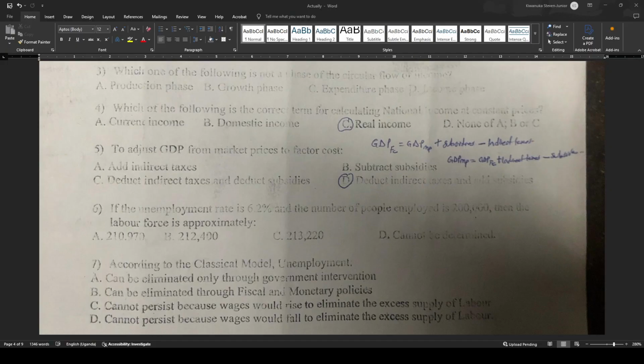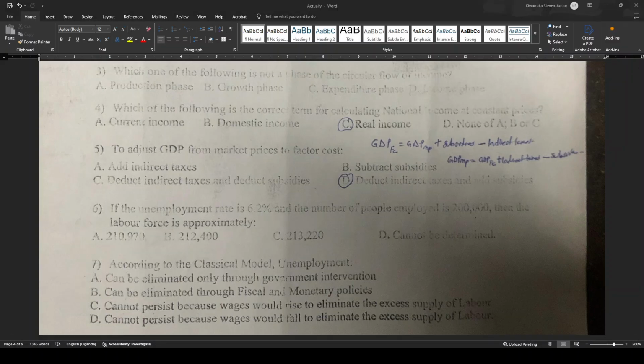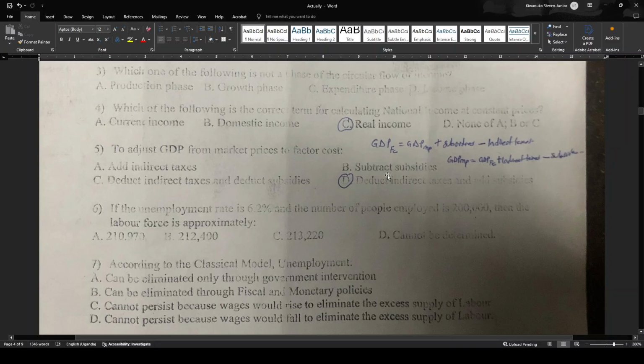So this number is saying if unemployment rate is 6.2%, and the number of people employed is 200,000, then labor force is approximately one of these. So how do we calculate this?